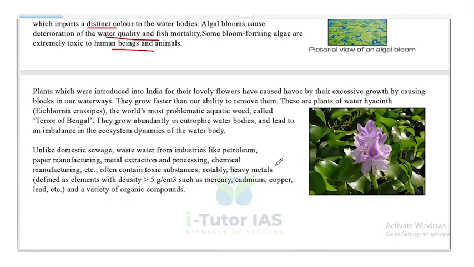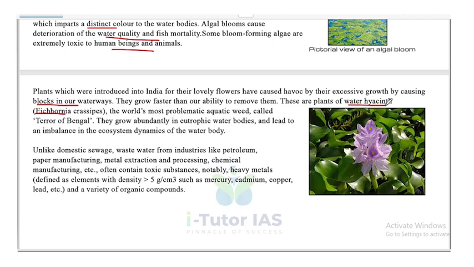Moving on, plants which were introduced into India for their lovely flowers have caused havoc by excessive growth, causing blockage of waterways. They grow faster than our ability to remove them. There are plants of water hyacinth, that is Eichhornia crassipes, the world's most problematic aquatic weed, called the terror of Bengal. They grow abundantly in eutrophic water bodies and lead to an imbalance in the ecosystem dynamics of the water body. So this is a picture of water hyacinth, terror of Bengal, scientifically known as Eichhornia crassipes.